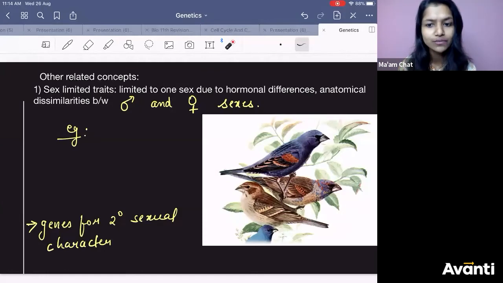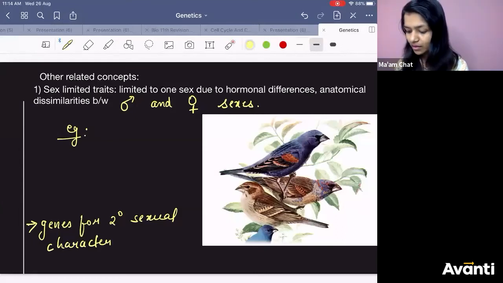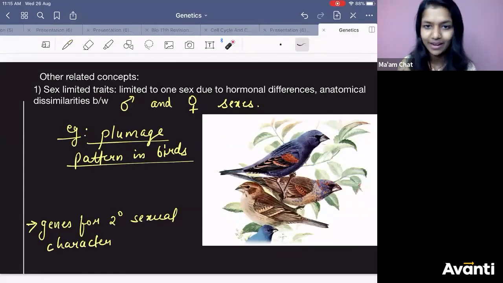Then it is also found in some birds: the feather of the bird, how it is arranged. In male, how does it look? In female, how does it look? This is called plumage pattern in birds. I told you in the beginning that everything I am telling you in today's class is very important.